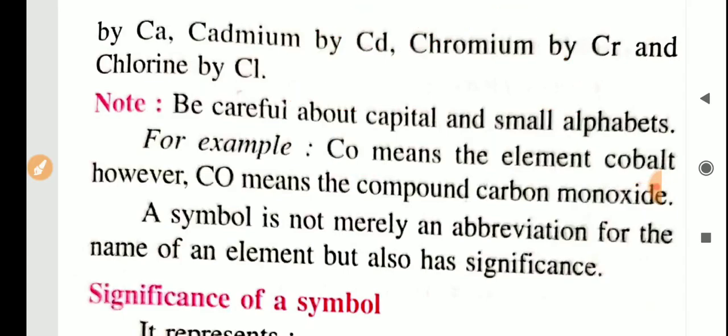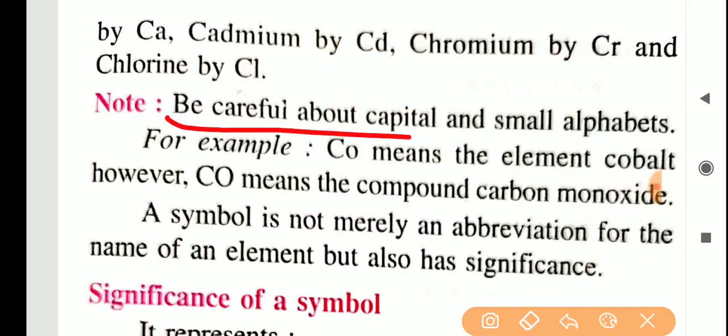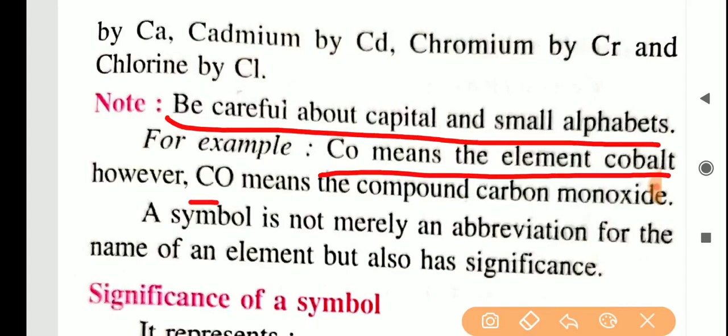So it is written here, be careful about capital and small alphabets. Don't write both letters as capital. For example, Co means the element cobalt, but capital C and capital O means carbon monoxide. So when we are writing the symbol, just be careful. Only the first letter should be capital. The second letter should always be a small letter.